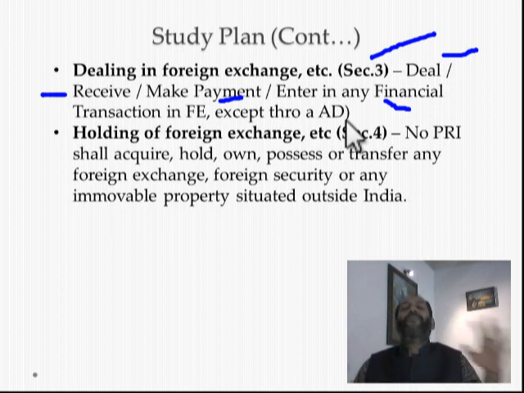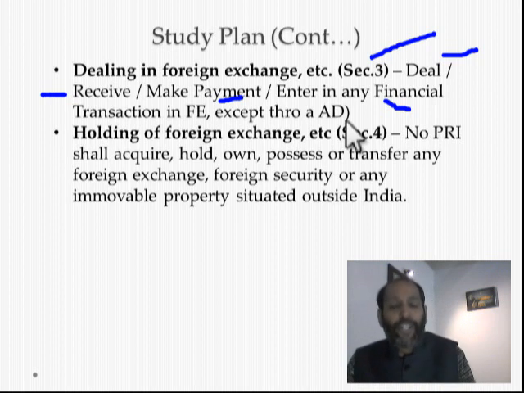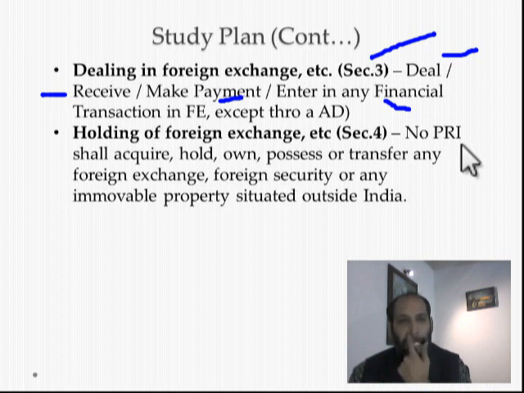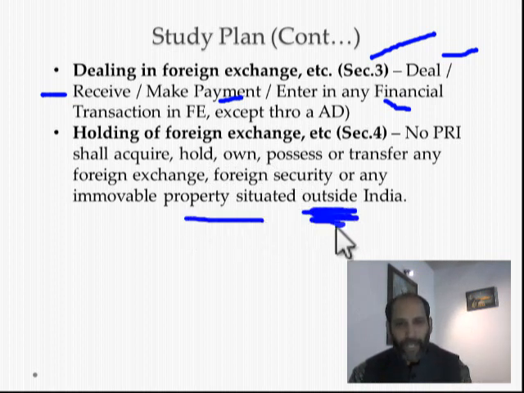So every foreign exchange transaction, whether receiving foreign exchange, giving foreign exchange, dealing in foreign exchange or entering into a transaction representing foreign exchange, should mandatorily be through an RBI registered authorized dealer. That is section 3. Now section 4 deals with holding of foreign exchange: no person resident in India shall acquire, hold, own, possess or transfer any foreign exchange, foreign security or immovable property situated outside India. Mind you, situated outside India.